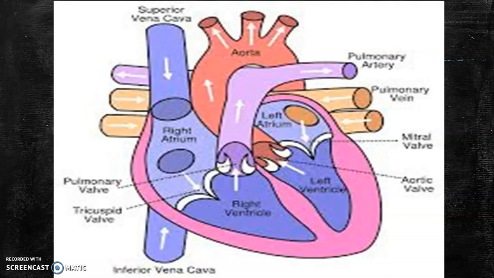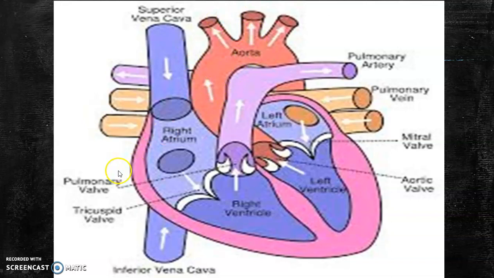Above the aortic valve there are two small openings which supply blood to the heart itself. They are termed the right and left coronary arteries. From the aorta, the pure blood is supplied to all the tissues of the body.